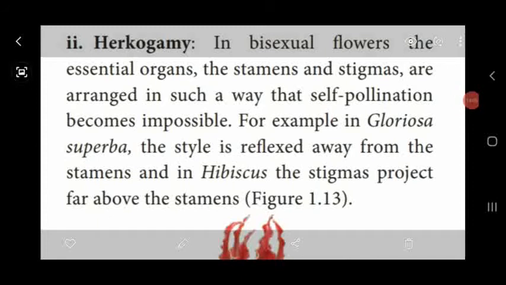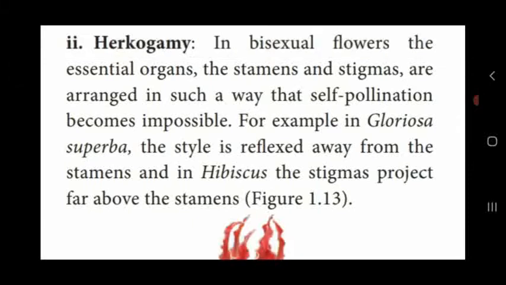Then another type is hercogamy. This also takes place in bisexual flowers. The essential organs, androecium and gynoecium, that is stamen and stigma, are arranged in a particular manner that makes self-pollination impossible. Dear students, the arrangement or position of the stamens and stigma is in a different manner. So even though it is a bisexual flower, self-pollination is not possible.